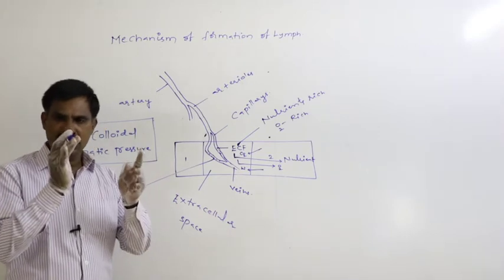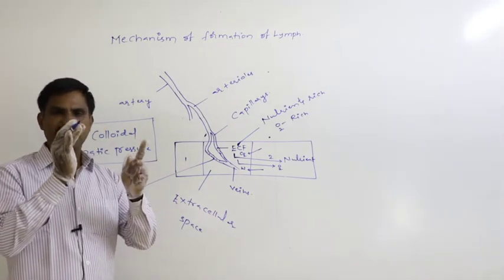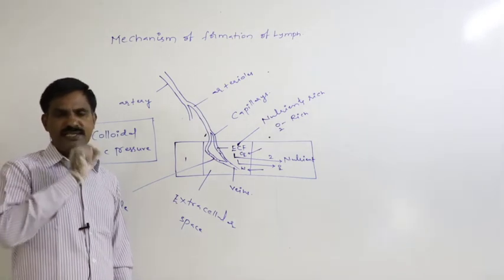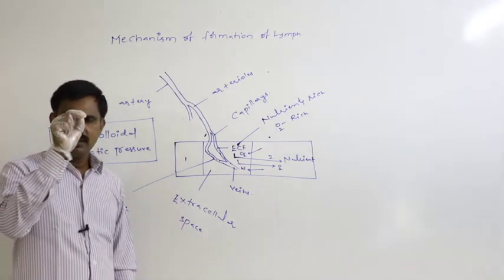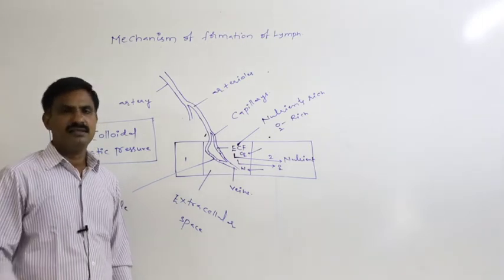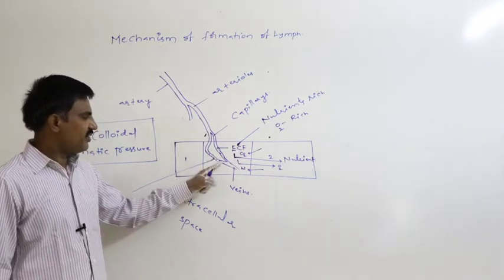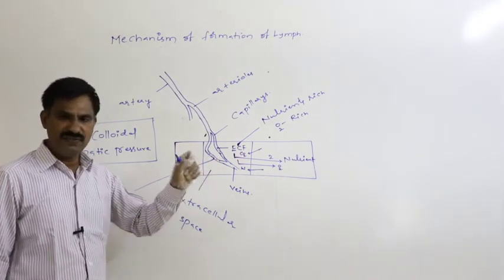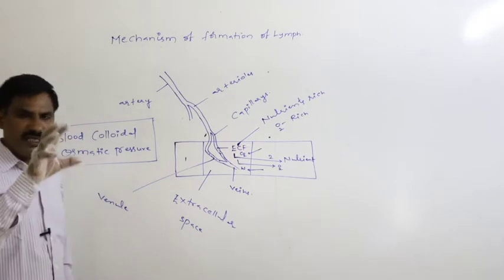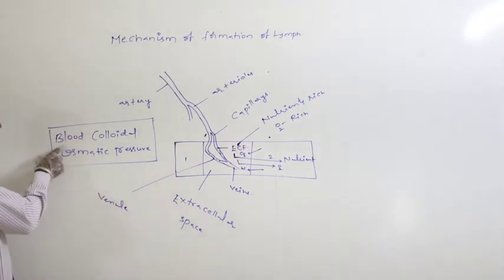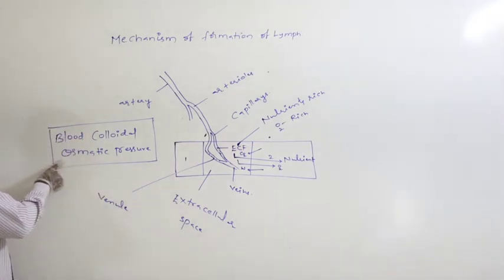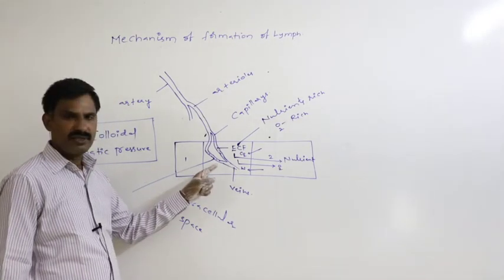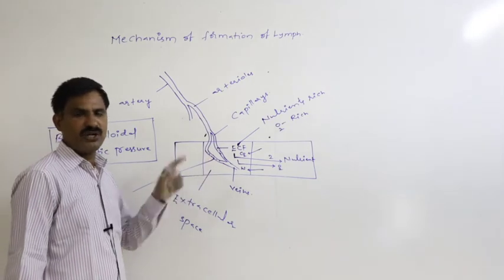If the concentration of the blood reaches a peak level, due to the big-sized plasma proteins and the big-sized blood cells, definitely the blood concentration reaches a peak level whenever the blood reaches the end of the venule. That highest concentration of blood is said to be the blood colloidal osmotic pressure. As a result of this increased blood colloidal osmotic pressure,